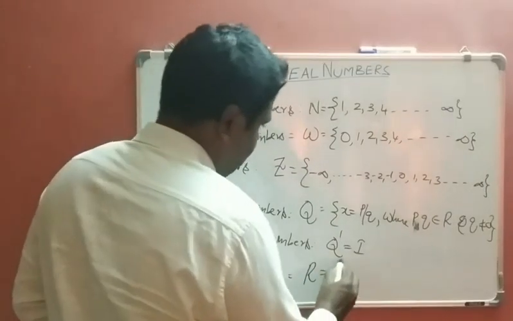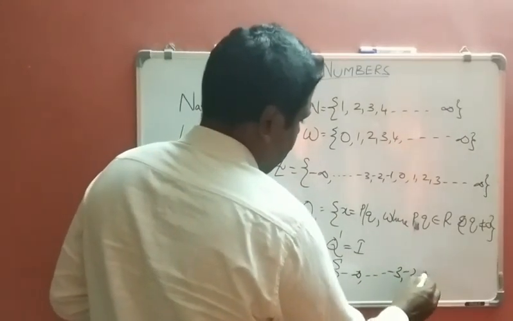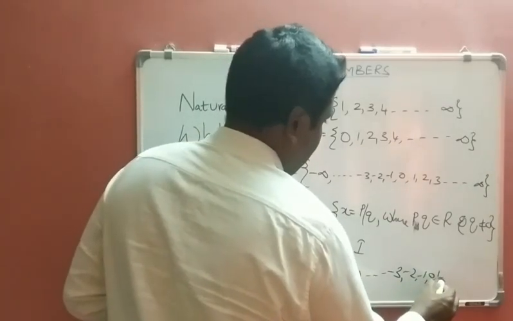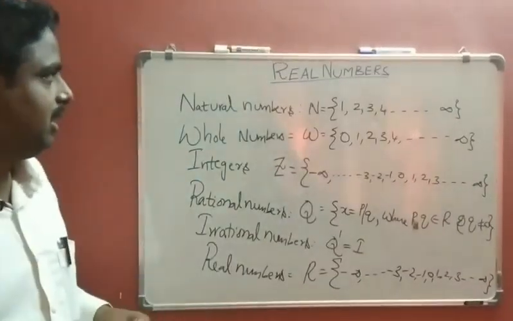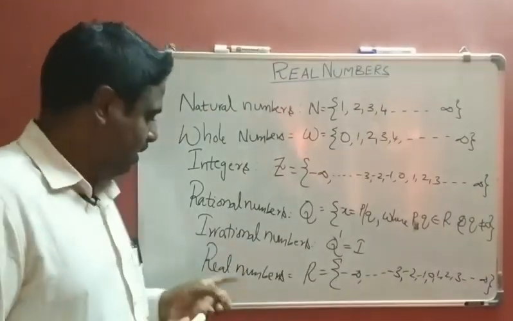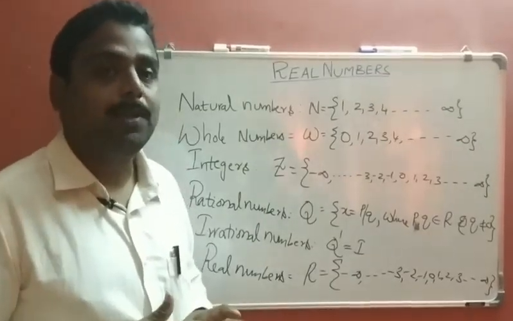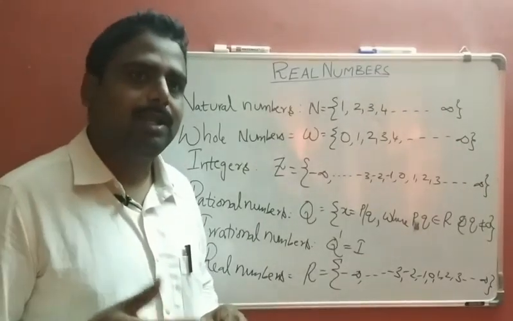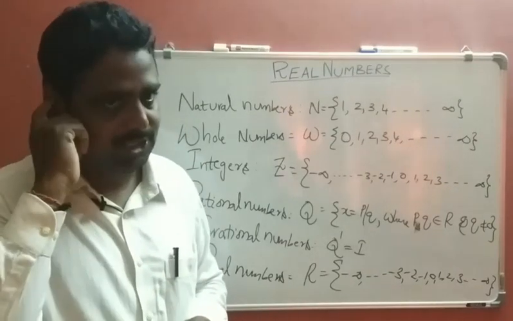Capital R is minus infinity and so on, minus 3, minus 2, minus 1, 0, 1, 2, 3 and so on up to plus infinity. So these are the number systems. Other than real numbers, there is another superior number system, the complex number system, which will be learned in future classes. We need not discuss it here.